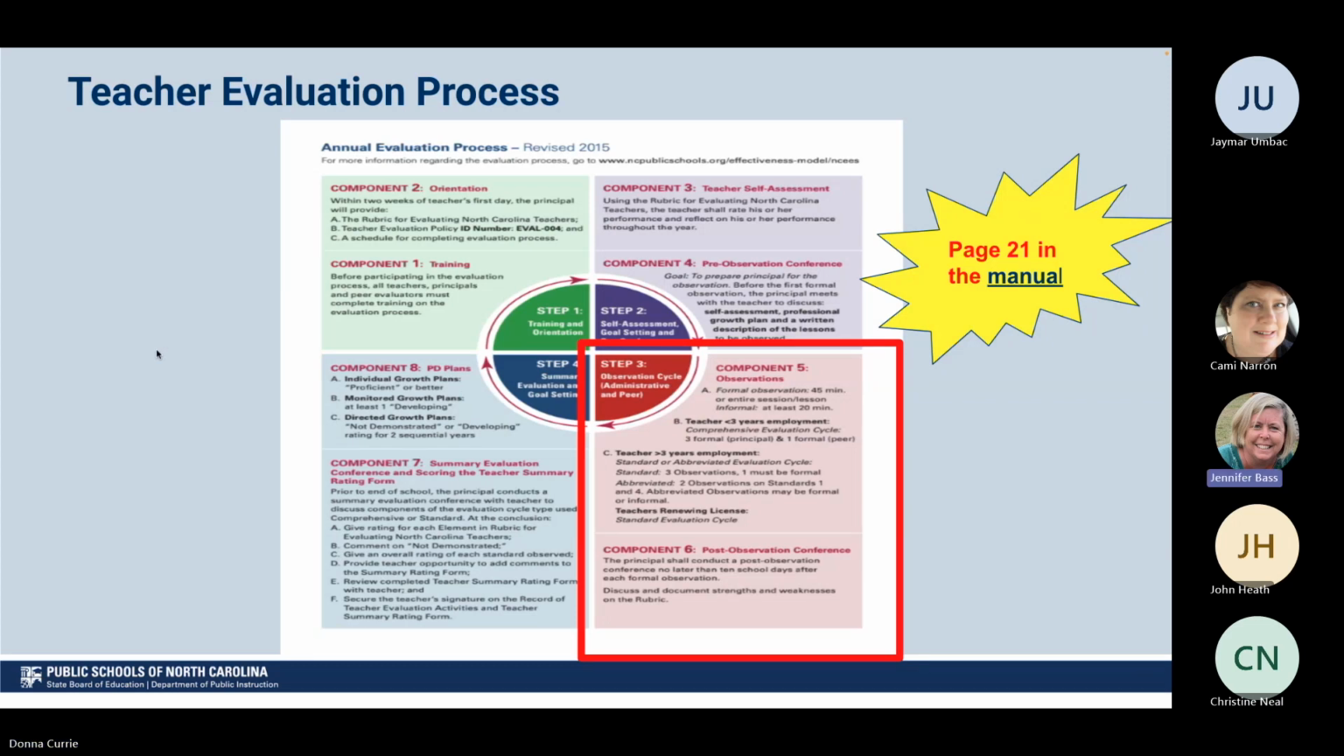All right, this is a one-page visual that can be found on our NCEES site, and you can also find it on page 21 of the Teacher Evaluation Process Manual. In our webinar today, because it is approaching mid-year, we're going to focus on the bottom part of this one-page visual, step number 3, which is the observation cycle, and it's found in the lower right corner. We're going to take a closer look at that.